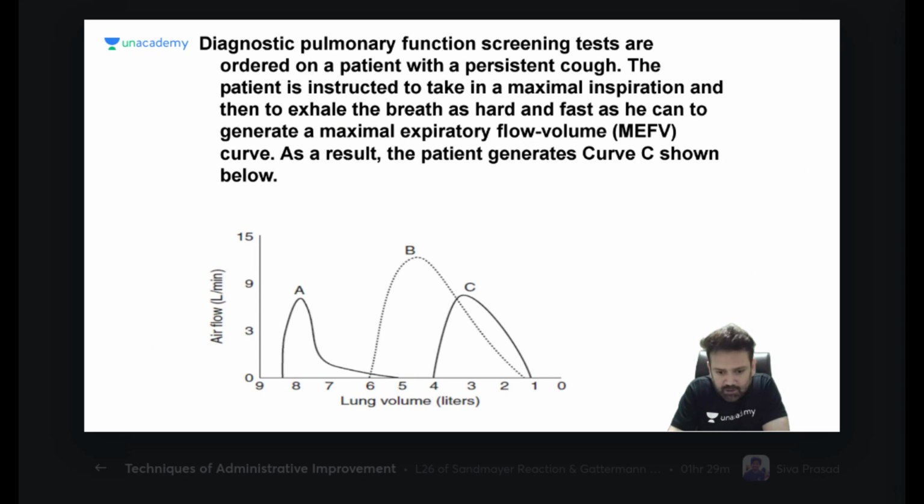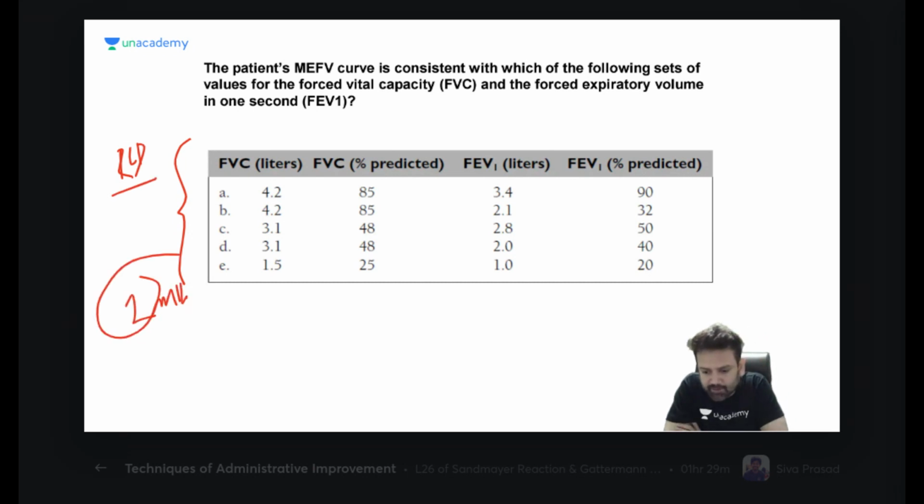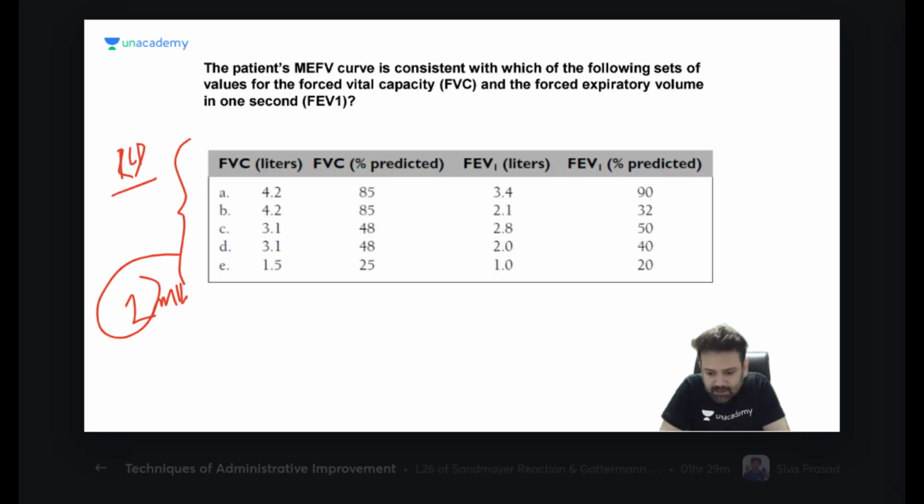Okay, now this is a wonderful question. Question is asking about curve C. Curve C is restrictive or obstructive. If this is normal, A is obstructive lung disease. C is what? Restrictive lung disease. So now tell me which data is suggesting restrictive lung disease. You have 1 minute for this question. Just solve and tell me. Yesterday I had given you the formula how to calculate that. This question is about restrictive lung disease.